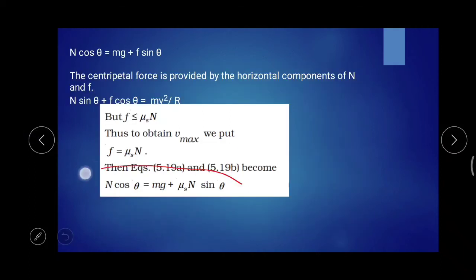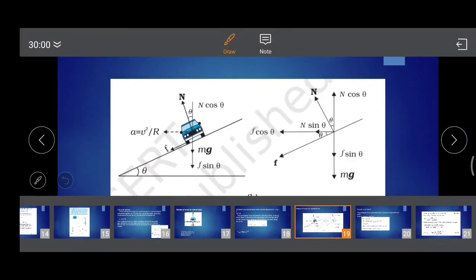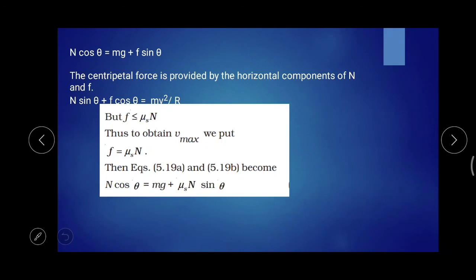Now from this equation you have to take the n value. For that you can take the mu s n sin theta on the left hand side. So n cos theta minus mu s n sin theta is equal to mg. Taking n outside, you will have n into cos theta minus mu s sin theta.